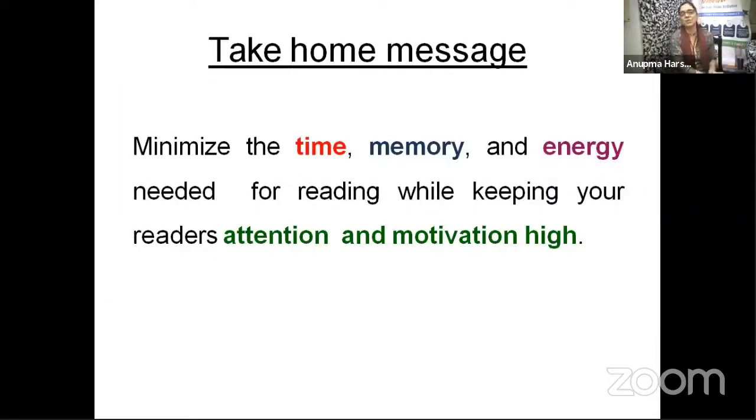What is the take-home message that I want you to understand after these 2 days that we have discussed, starting with goal setting, critical thinking, how to read a research paper, how to write a research paper? Minimize the time, memory, and energy needed for reading while keeping your reader's attention and motivation high.